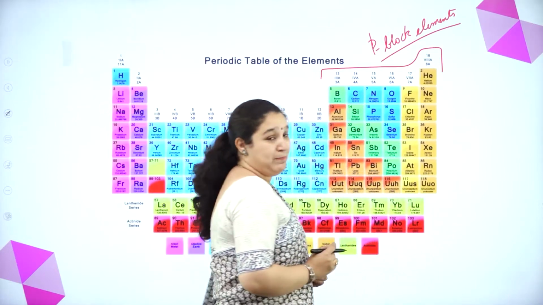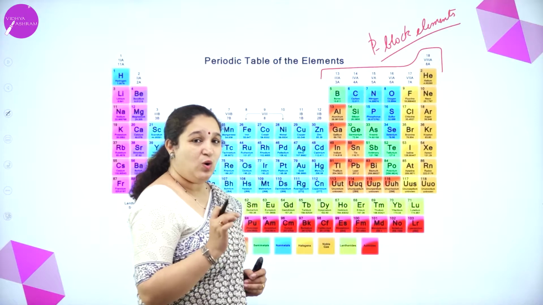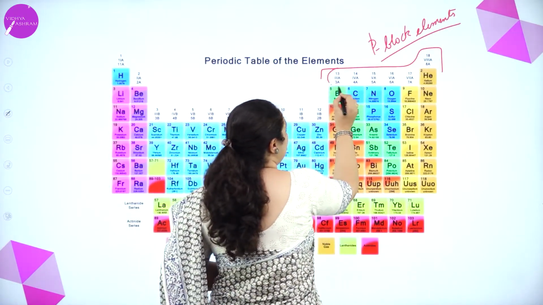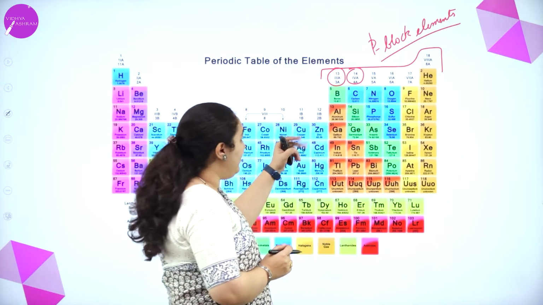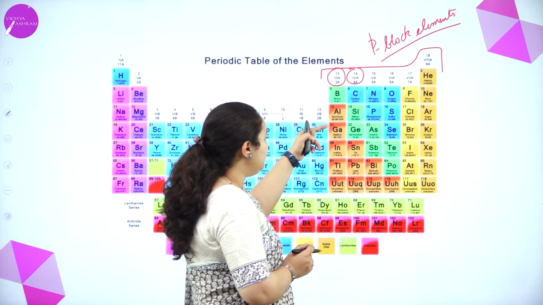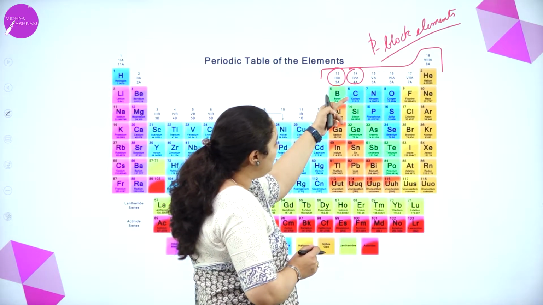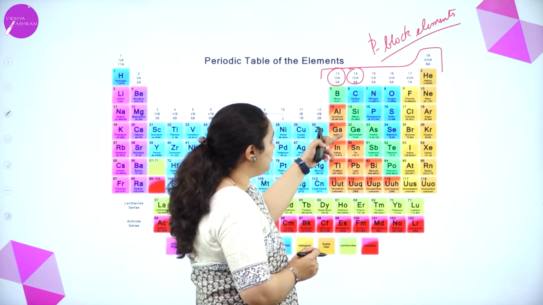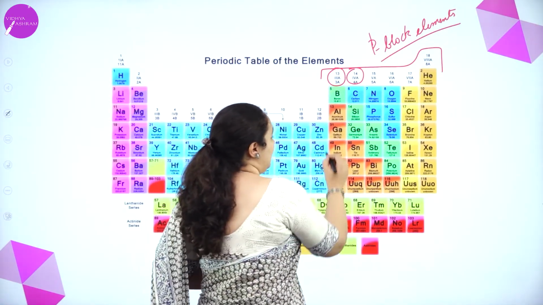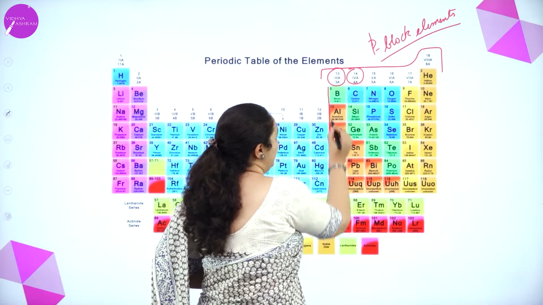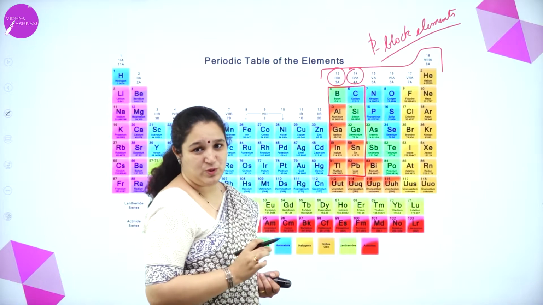But in your first PUC, we are going to study only about group 13 and 14. Under group 13, we have boron, aluminium, gallium, indium, thallium. And under group 14, we have carbon, silicon, germanium, tin and lead. So these are the two groups which we are going to concentrate on in first PUC.